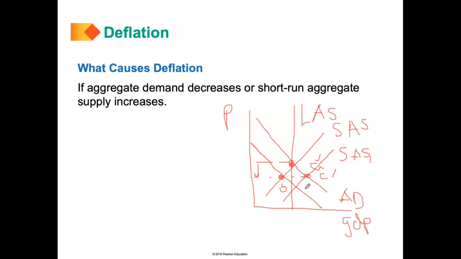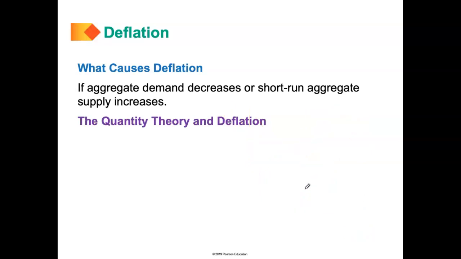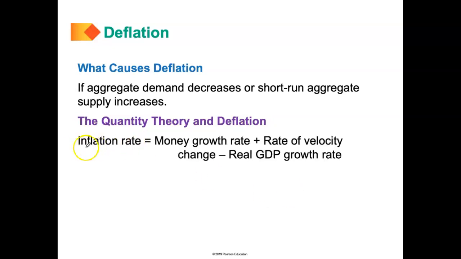Okay, now this happens only in the short run, but in the long run, we need to go to our good old friend, the quantity theory of money, and see how that is related to deflation. Well, if we look at the quantity theory of money, the inflation rate in any economy is equal to the money growth rate plus the rate of velocity change minus real GDP growth rate.